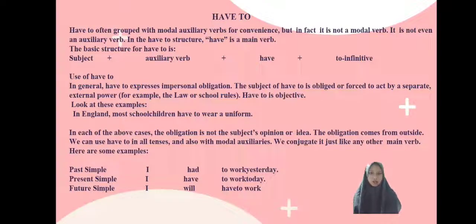Look at this example. In France, you have to drive on the right. And second, in England, most school children have to wear a uniform. In each of the above cases, the obligation is not the subject's opinion or idea. The obligation comes from outside. We can use have to in all tenses. Here are some examples. In past simple, I had to work yesterday. And for present simple, I have to work today. And next is future simple, I will have to work.